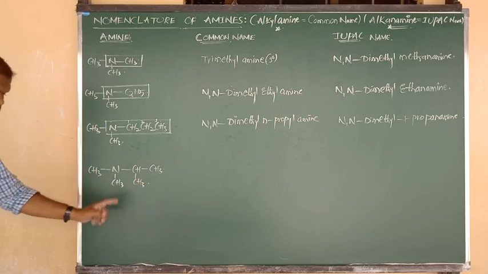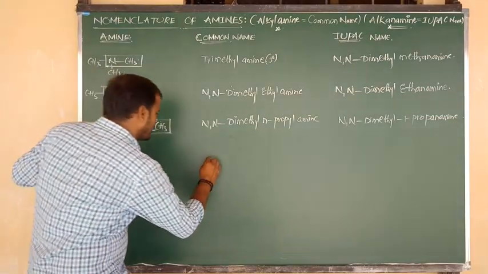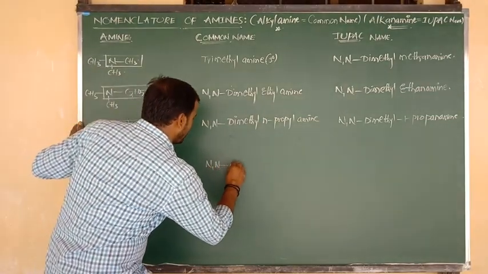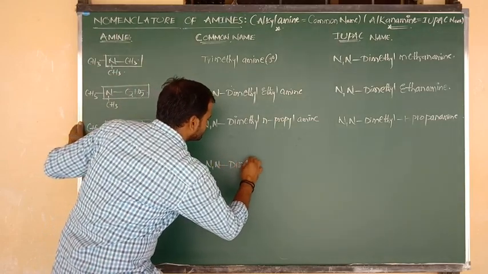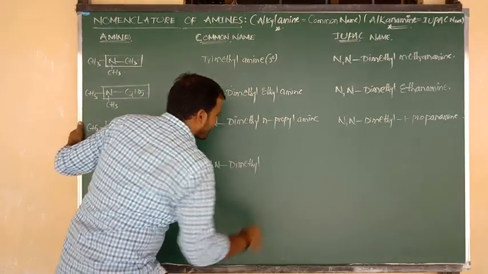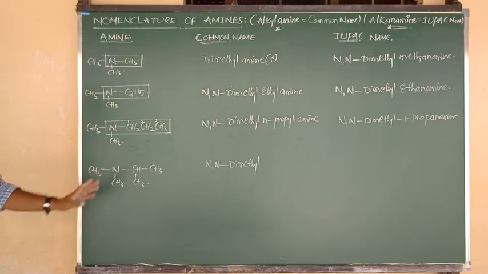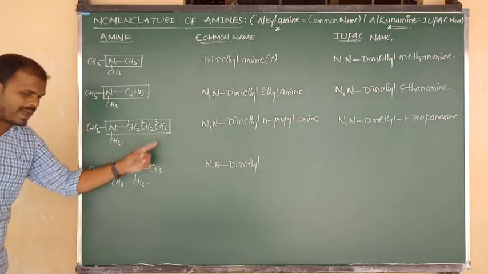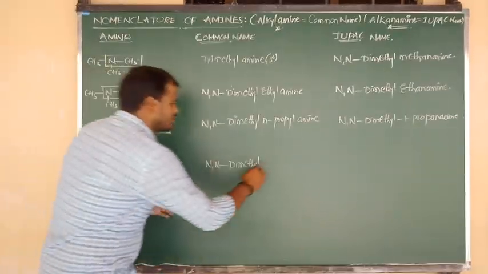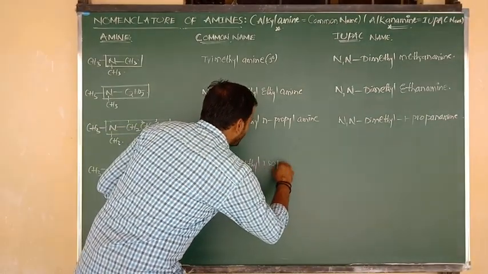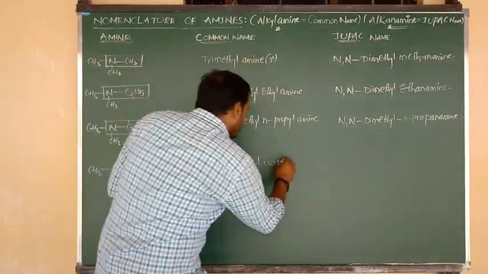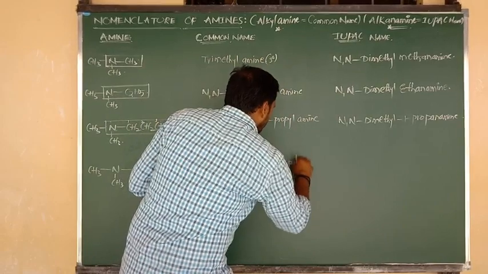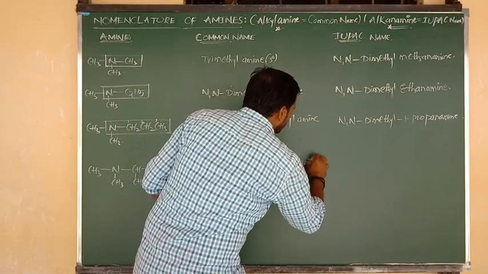Nitrogen connected to two methyl groups. So we can write N comma N dimethyl, and this is a normal propyl and this is isopropyl. So we can write here isopropyl, and the functional group is nothing but the amine.